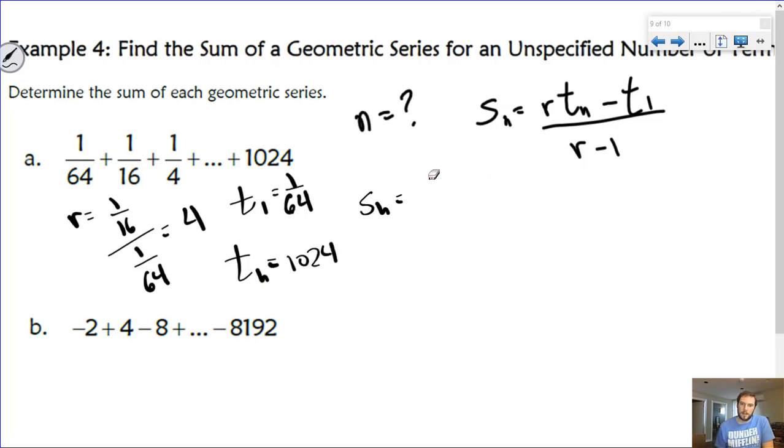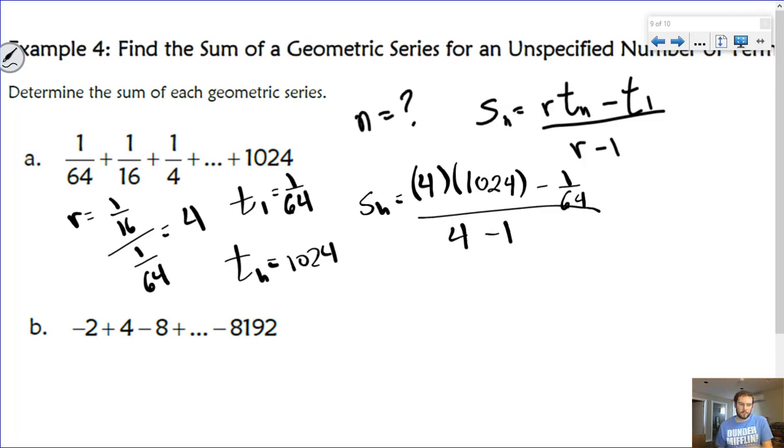So let's do that. r is 4, Tn is 1024, term 1 is 1/64, and again, r was 4. So solve these. 4096 minus 1/64 all over 3.